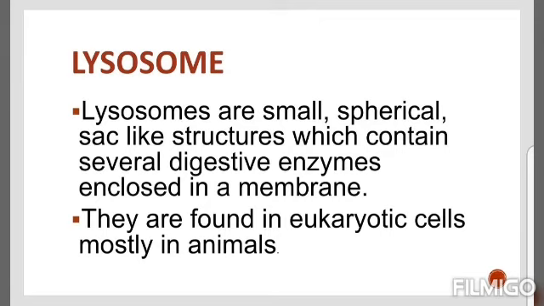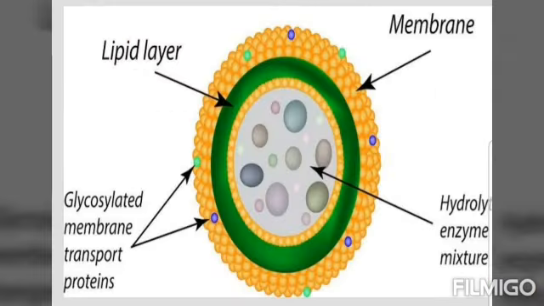These help to keep the cell clean by digesting any foreign material as well as worn out cell organelles. Foreign materials entering the cell such as bacteria or food, as well as old organelles, end up in the lysosomes, which break complex substances into simpler substances.